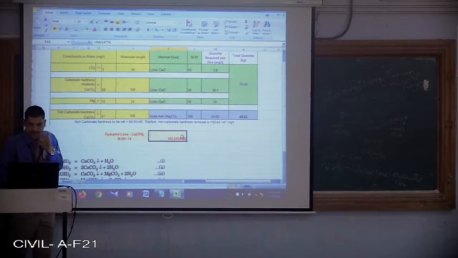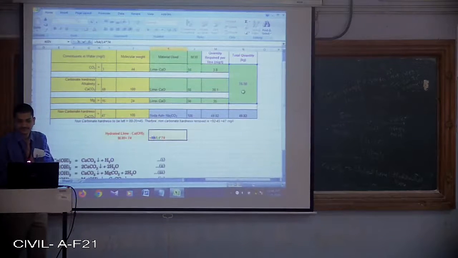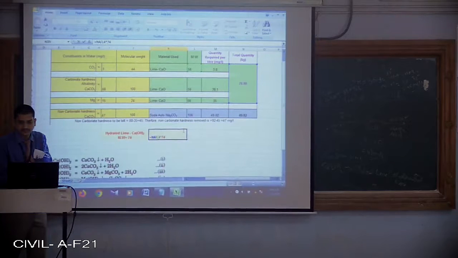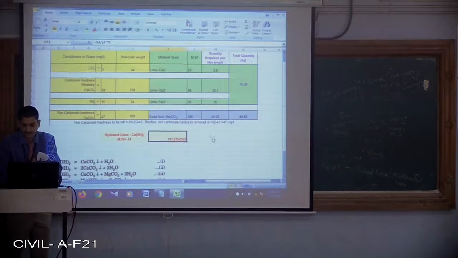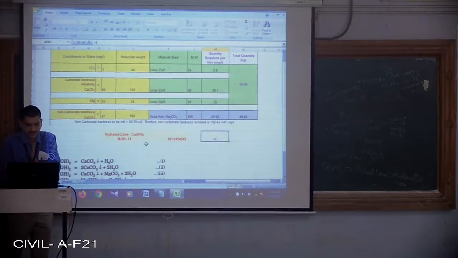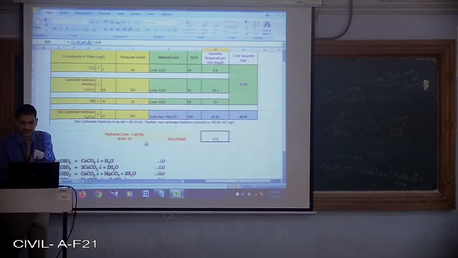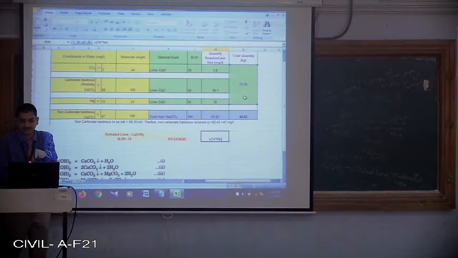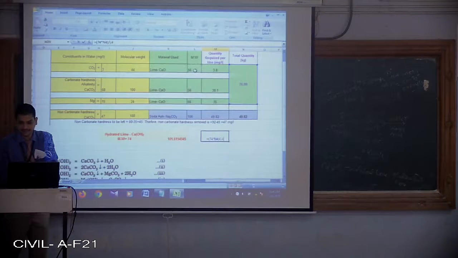So in this case, let me check the formula first. We have taken the molecular weight of calcium hydroxide multiplied by the quantity of the lime required divided by the molecular weight of the lime, that is 56.